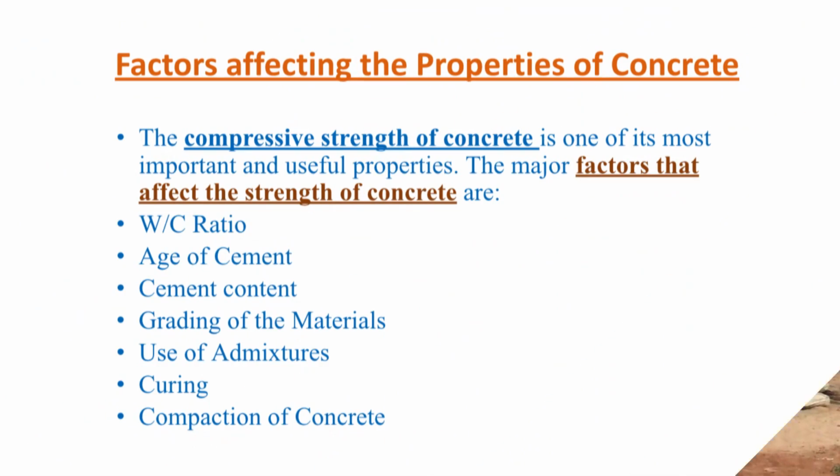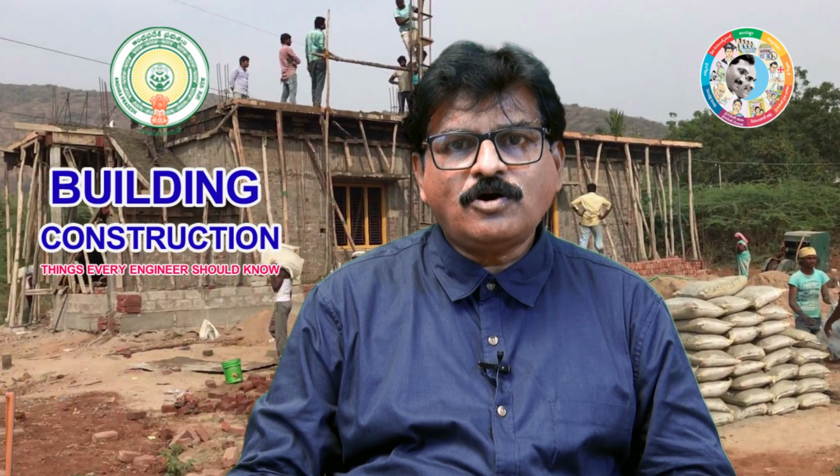The compressive strength is one of the most important and useful properties. The factors which affect the compressive strength are given below. 1. Water cement ratio. 2. Age of cement, cement content, grading of the materials, use of admixtures, curing, compaction of concrete. How they will affect the compressive strength, we discuss now.